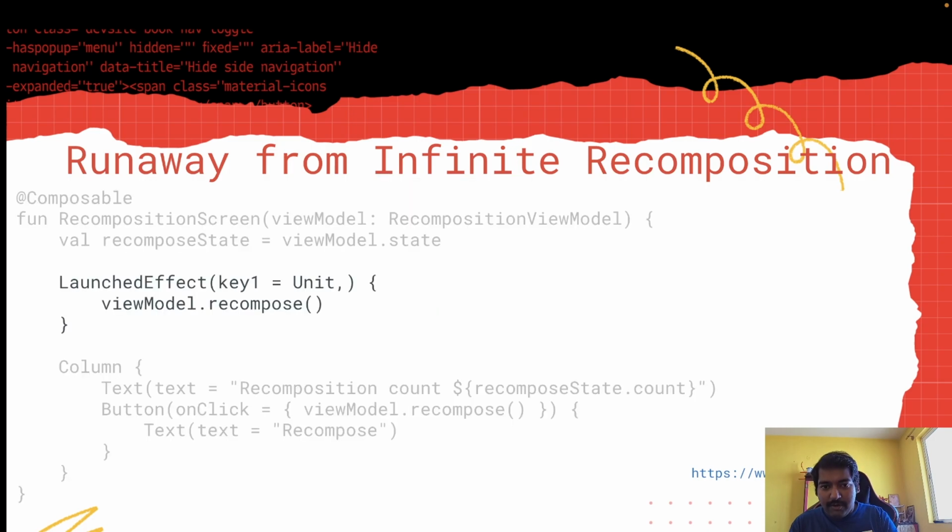Now how do we avoid that? Simple. Use a LaunchedEffect and put the key as Unit, so it won't be called again. Whenever you want to call something once and never again, you can put the key as Unit, and then call viewModel.recompose within that LaunchedEffect. So it would be called only once. For each recomposition, this would be ignored.